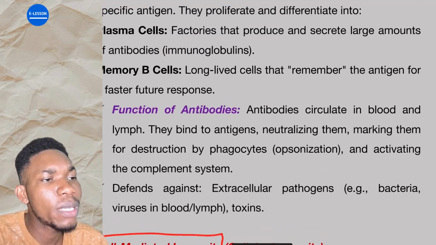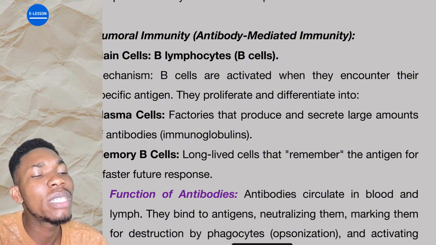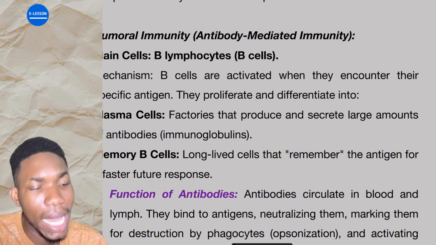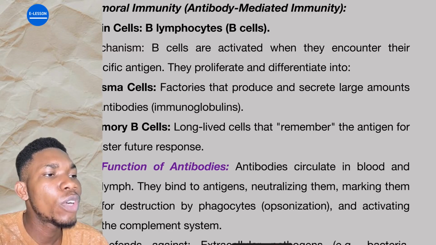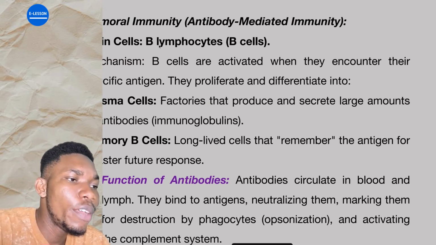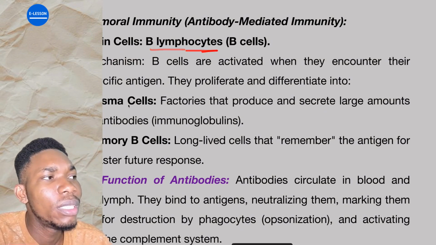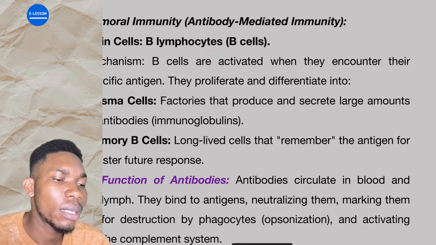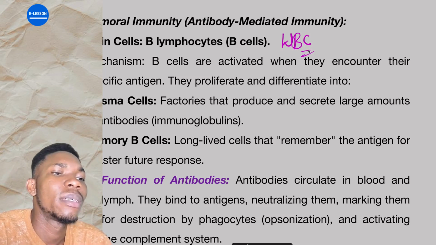So the types of adaptive immunity are humoral and cell-mediated. Humoral is also called antibody-mediated, telling you that antibodies are produced and the antibodies are what fight. Cell-mediated tells you that cells carry out the functions. For the humoral immunity, the main cells are the B lymphocytes. Remember, I said lymphocytes are a component of white blood cells.